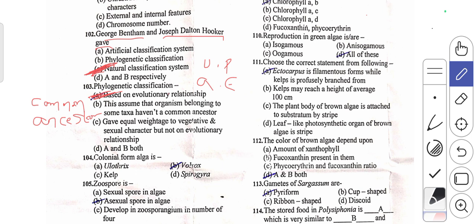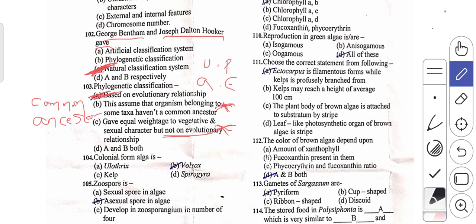Let's discuss other options given in this question. This assumes that organisms belonging to some taxa haven't a common ancestor. So, in this phylogeny, we will come across a common ancestry. So, hence this statement is wrong. Then C option gave equal weightage to vegetative and sexual character but not on evolutionary relationship. So this is wrong as phylogeny means evolutionary relationship. In this one they have given not an evolutionary relationship, so this one will be considered as wrong.